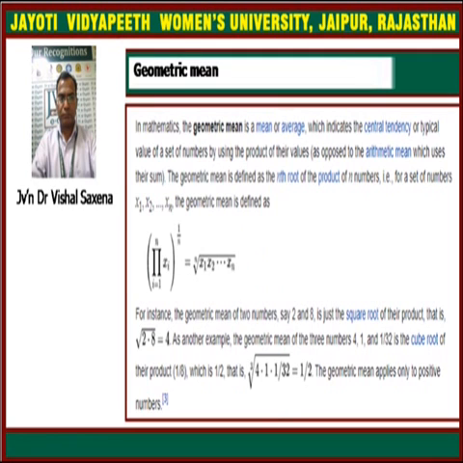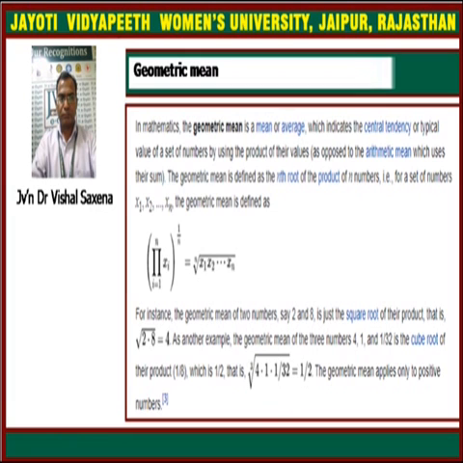Now next is the geometric mean. Suppose we have n numbers x1, x2, x3 till xn, then the geometric mean is given by the nth root of the product of these n numbers. We multiply x1 into x2 into x3 till xn, which is the product of the data, and then take its nth root, meaning the power is 1 upon n.